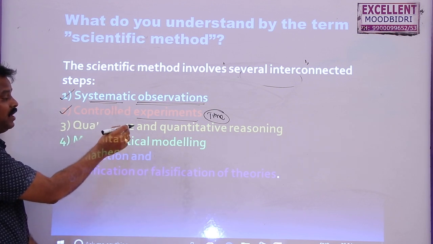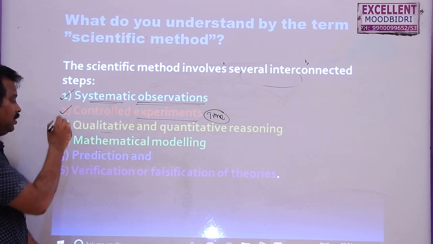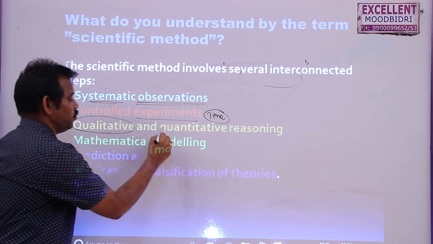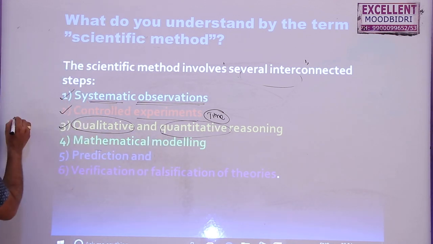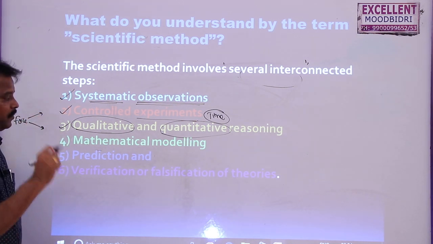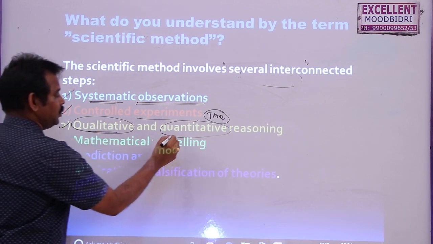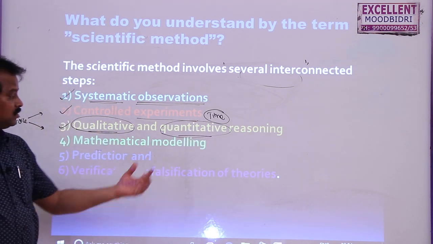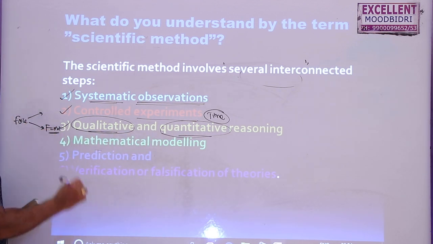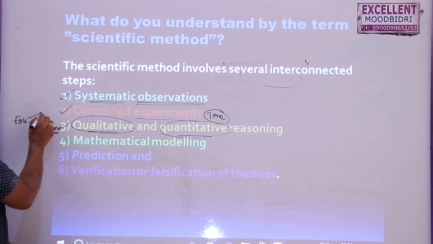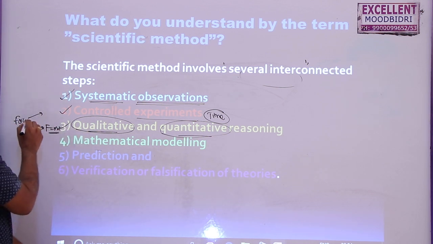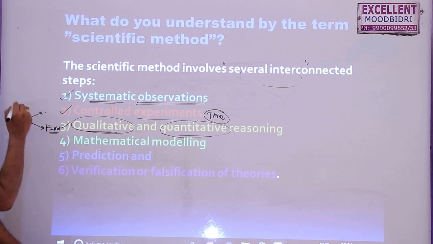Then qualitative as well as quantitative reasoning. So what is the qualitative and what is the quantitative? For example, if you take force, it has two definitions. Each and every physical quantity will have two definitions. One is a qualitative definition, one is a quantitative definition. The quantitative definition gives the quantity, F is equal to ma. This is called the quantitative definition. But what is force? Any physical quantity that changes or tends to change the position of a body is called force. That is quality. That means it gives the quality of this physical quantity.